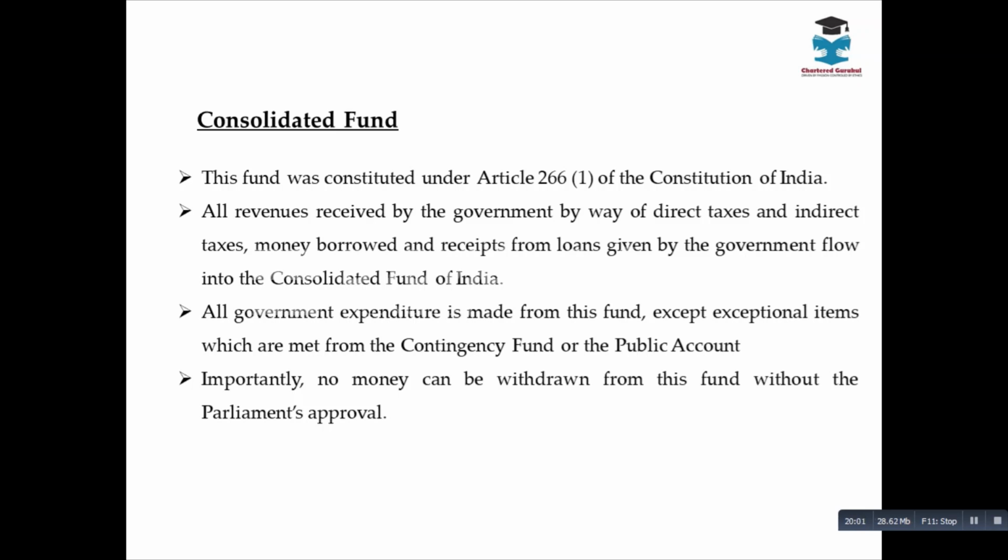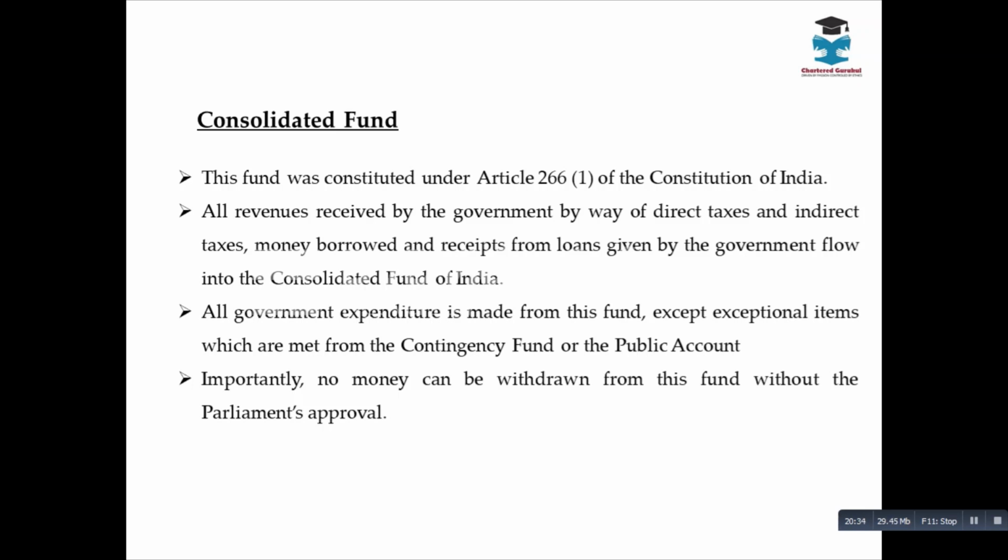because all the revenue of the government, including whatever amount is collected in the form of direct taxes, indirect taxes, and also the amount borrowed, everything forms part of the Consolidated Fund of India. It goes into the Consolidated Fund of India. When the amount goes into the Consolidated Fund of India, the withdrawal, the payout from it, requires the approval of the Parliament.